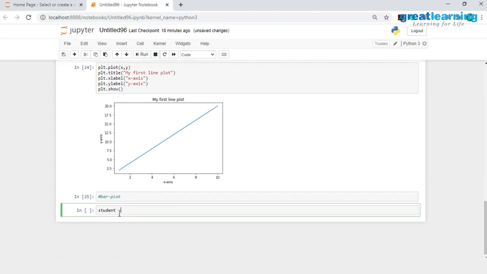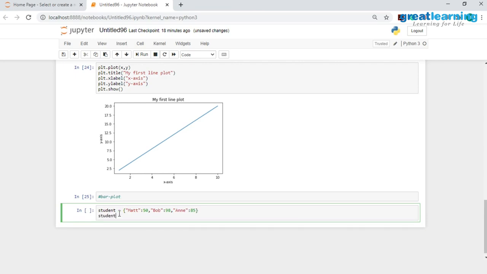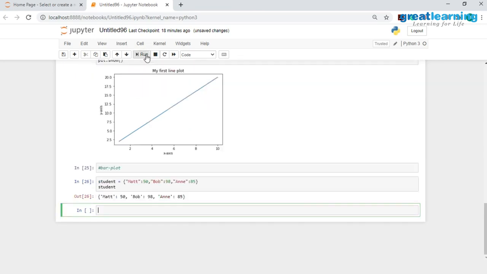I'll give in the name of this dictionary as student. I'll give the name of the student. So the name of the first student is Matt, and let's say Matt has scored only 50 marks. Then we have Bob, and Bob has scored 98 marks. Then we finally have Annie, and let's say Annie has scored around 85 marks. Let me also print this out for you guys over here.